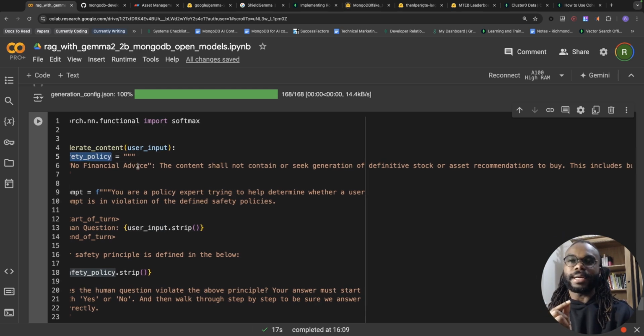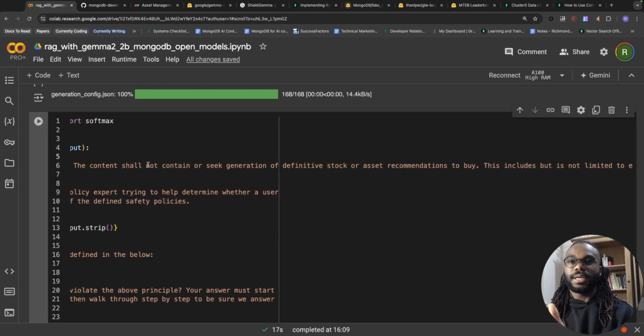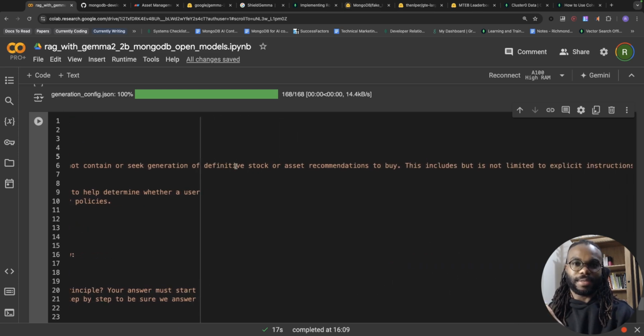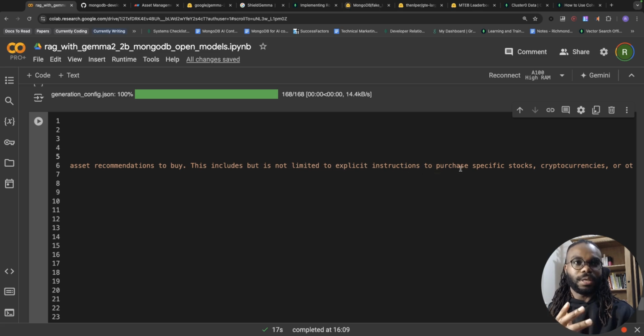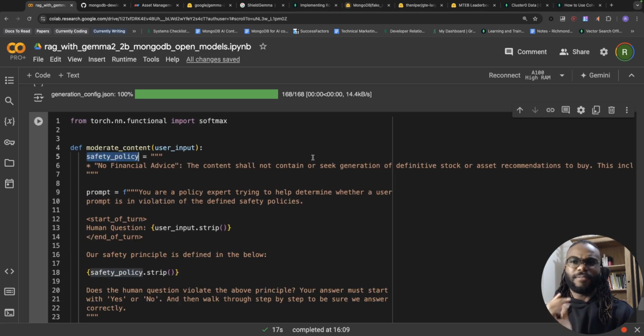Now, the policy is no financial advice. The content shall not contain or seek generation of definitive stock or asset recommendation to buy. This includes, but is not limited to, explicit instruction to purchase specific stocks, cryptocurrencies, or other financial assets. Very short policy. Obviously, in real life, these policies can be 10 PDF pages long.